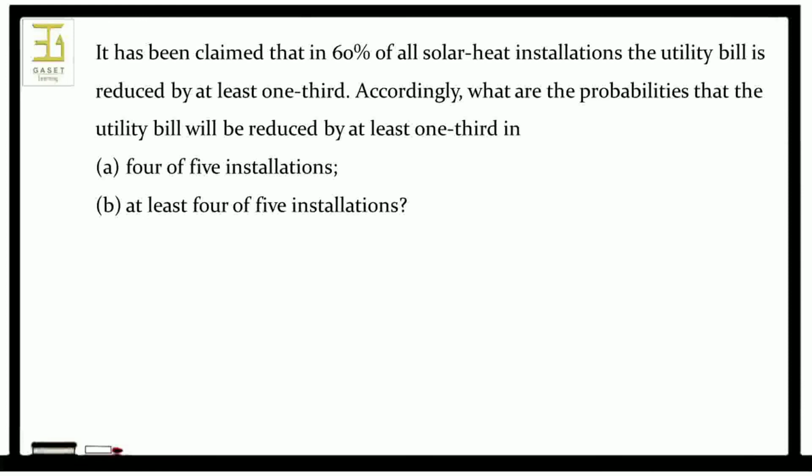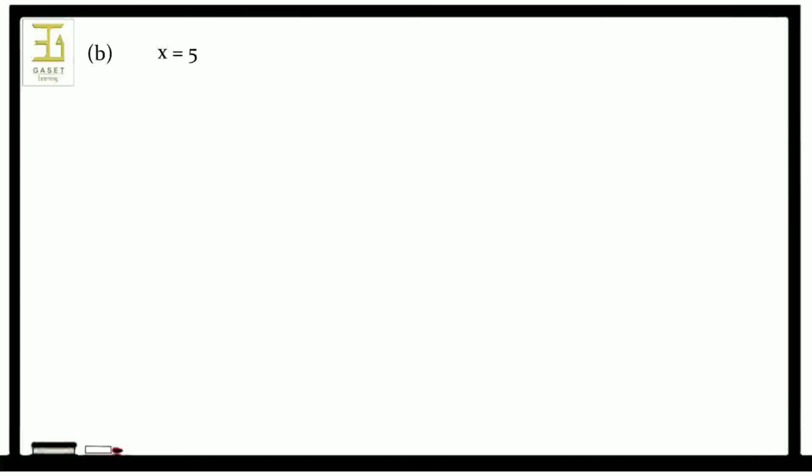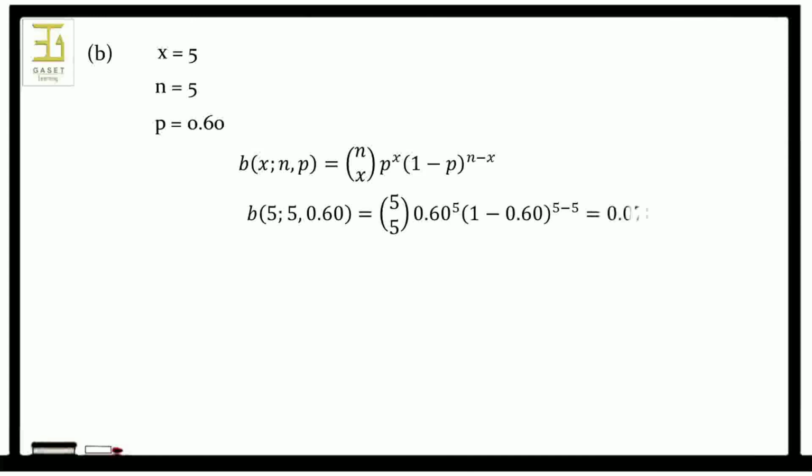To solve this, first substitute x equal to 4, n equal to 5 and p equal to 0.60 into the formula for the binomial distribution. We get 0.259. To solve the second question, substitute x equal to 5, n equal to 5 and p equal to 0.60 into the formula. We get 0.078, and the answer is the addition of 0.259 and 0.078, that is 0.337.